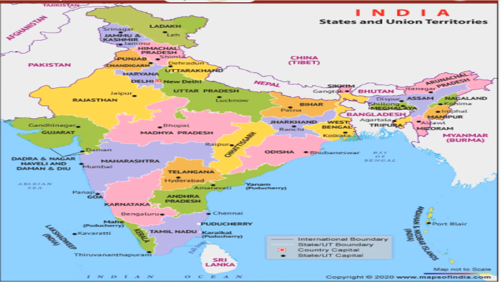In this slide you can see the different states, the 28 states.